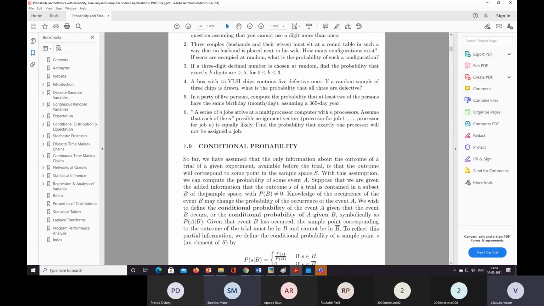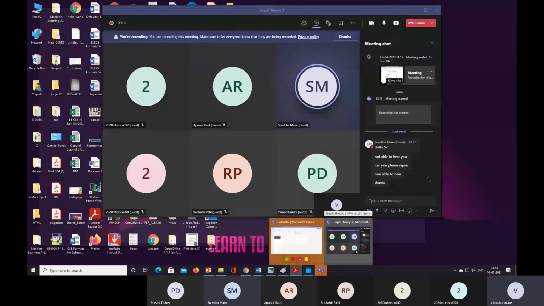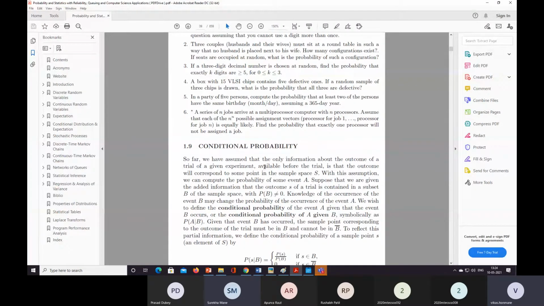So this conditional probability, we are going to see in module 2.15.